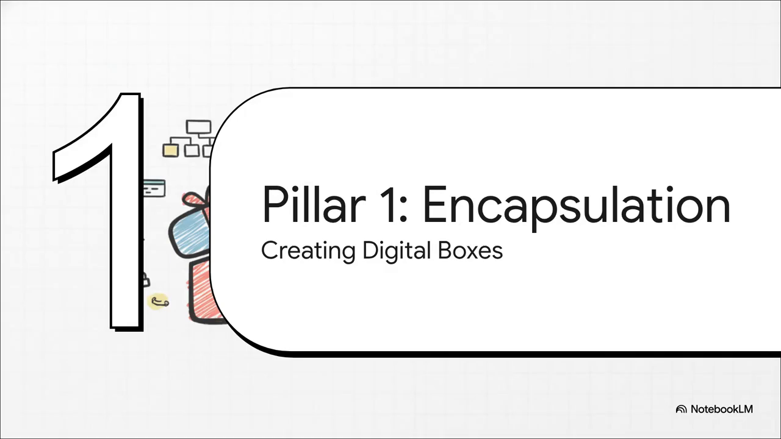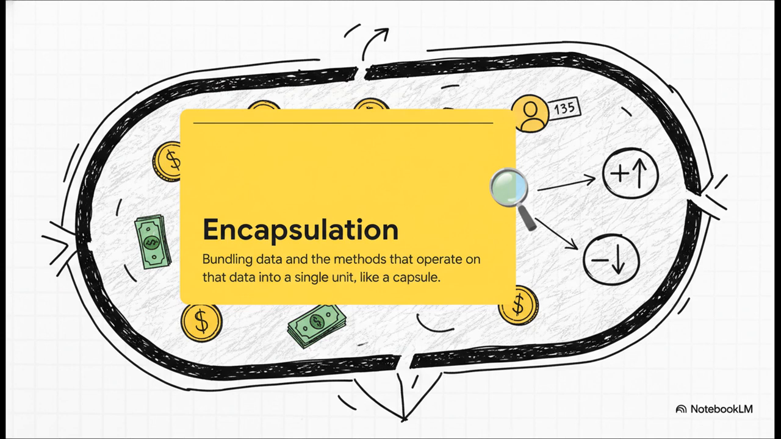Okay, first up, pillar number 1, encapsulation. The best way to think about this is creating these secure, self-contained digital black boxes that package everything up nice and neat. So what does that actually mean? Well, it means taking a piece of data, let's say your account balance in a banking app, and bundling it together with the only actions or methods that are allowed to change it, like a deposit or a withdrawal function. This little capsule protects that data from being accidentally changed or messed with from somewhere else in the code.